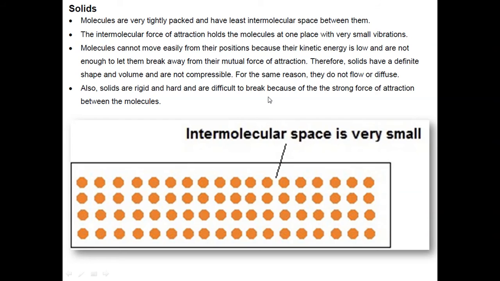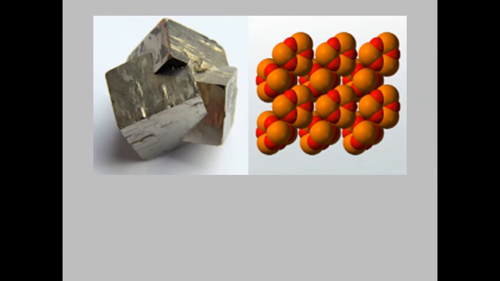So with solids, we already knew that it is difficult. Suppose you have a piece of wood, then it will be difficult for you to break. You have to apply a large amount of force in order to break it. Why? Because of the strong force of attraction between the molecules. These are a few examples of solids. So this is a piece of metal. Now we can easily see that its particles are very close to each other and there is a very strong intermolecular force of attraction, and the kinetic energy of the particles is very low.